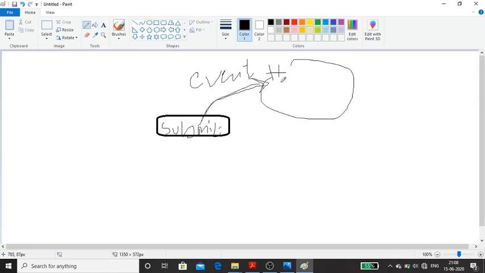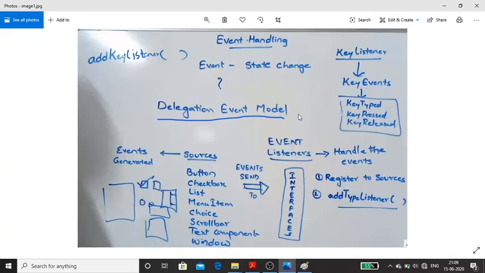Event handling. After the event got generated, after the change of state, there should be some mechanism. That mechanism is called event handling. Now for event handling, there will be some predefined set of standards, and those standards are defined in the delegation event model. In the delegation event model, there are two important things. One is the source, another is the listener.